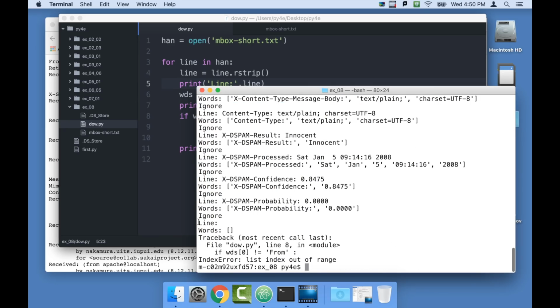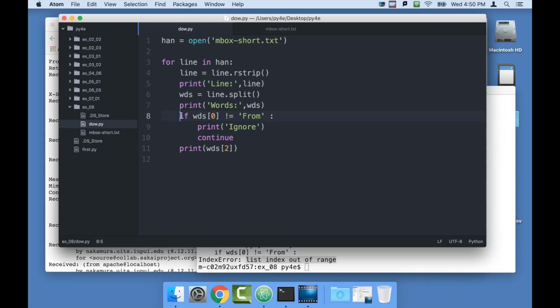Now here it reads a line, and this line is a blank line. Because it's a blank line, the split returns no words, and that's what blows up. The problem now is, oh wait a sec, list index out of range. So word sub 0 is not valid, which is the first word, when there are no words. So this is a statement that works most of the time.